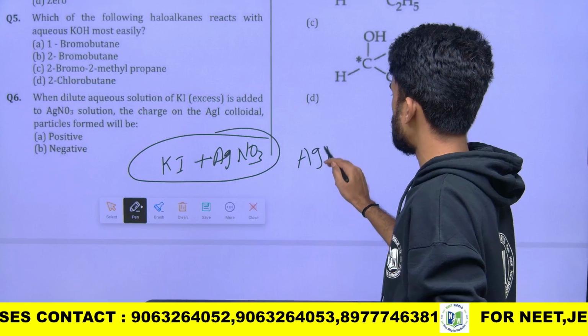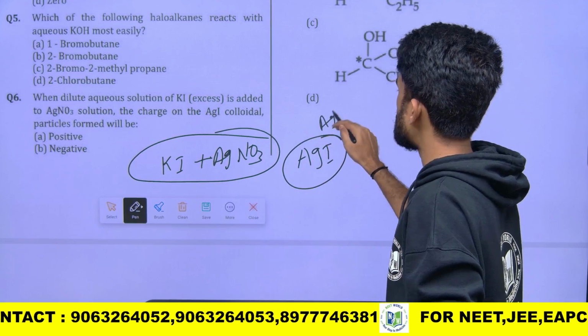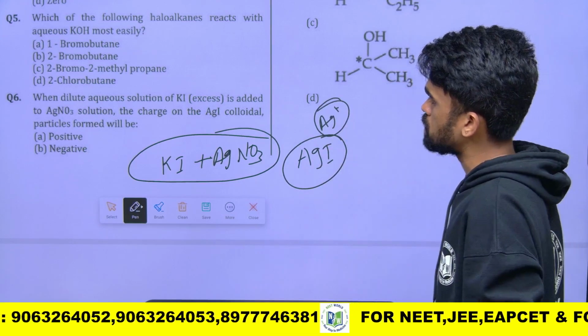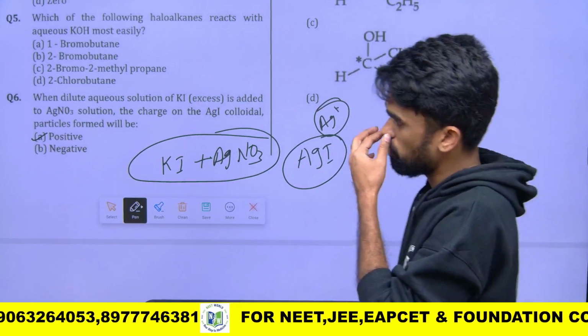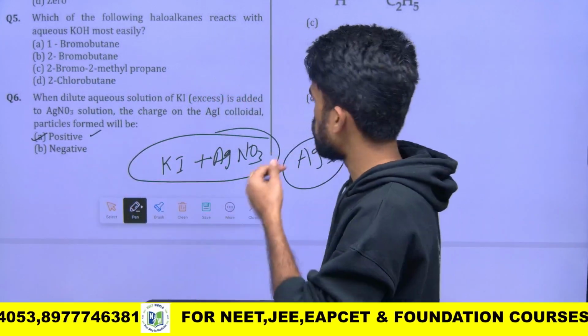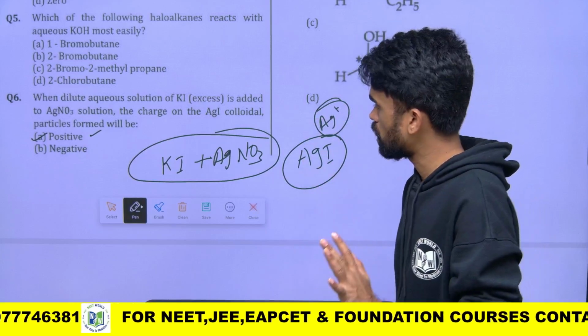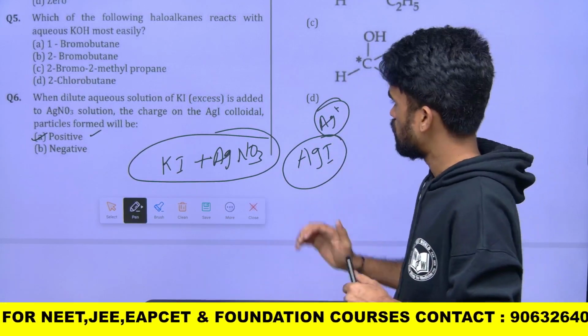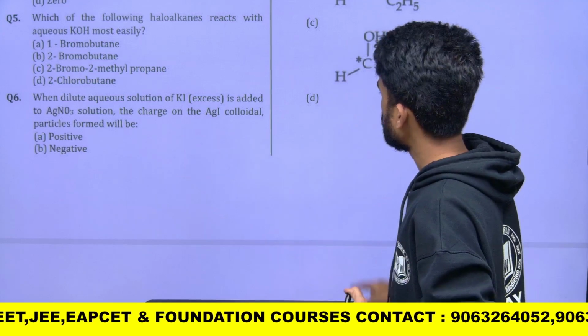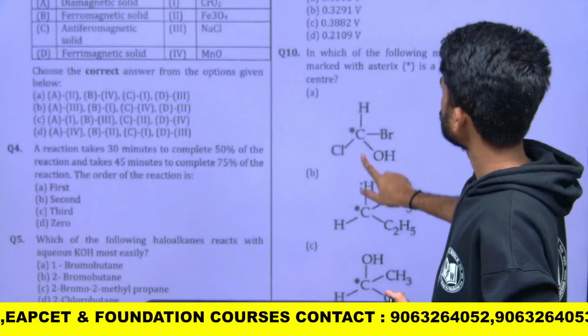On AgI, Ag plus adsorption takes place and forms a positive colloid. So what will form? Positive colloidal particles will be formed. You can take this. On this surface AgI will be accumulated and adsorbed. So let's move further.